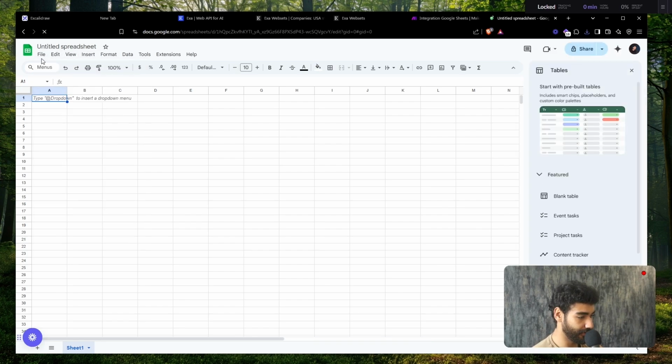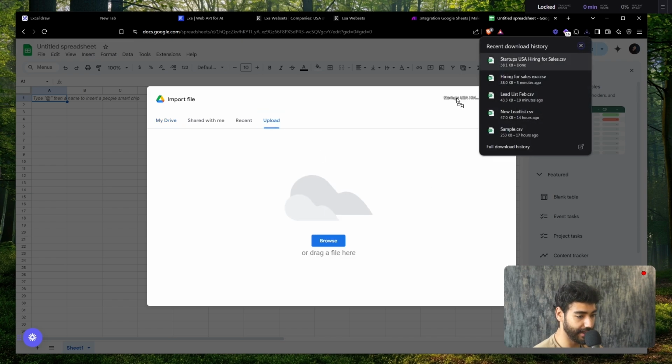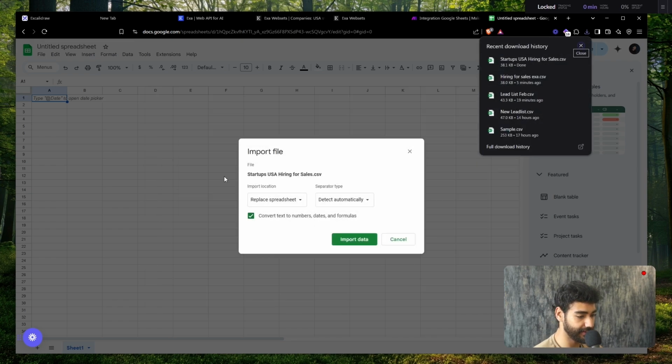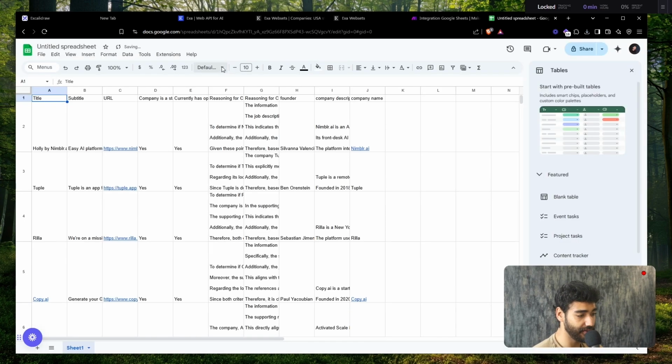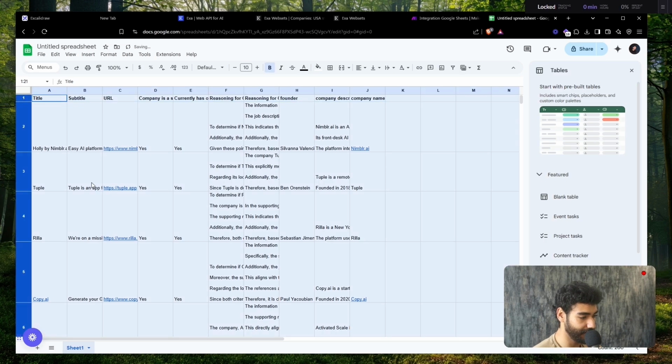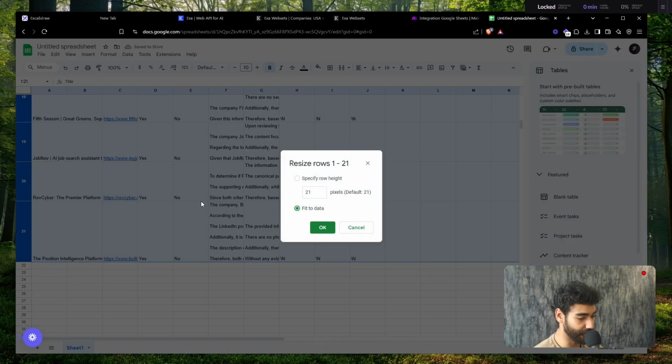Click on import, file, import, and then you're going to go to upload. Basically, you're just going to put in your lead list here, and you're going to click on append, and you're going to click on import data. So now you have all the lead lists that you want, right? Let me just bolden this, and then let me just resize this so you guys can see it clearly. So resize, specify a row height, and okay.